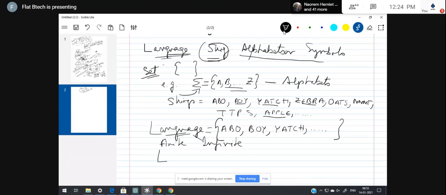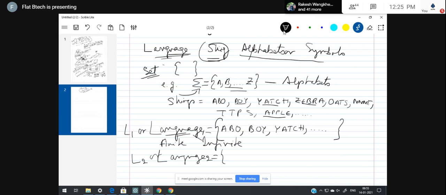Let me represent language 1, or in short L1. Next one is L2, or language 2. In this case, I have told that I have a toddler. I just want to teach him A for apple, B for boy, and all.